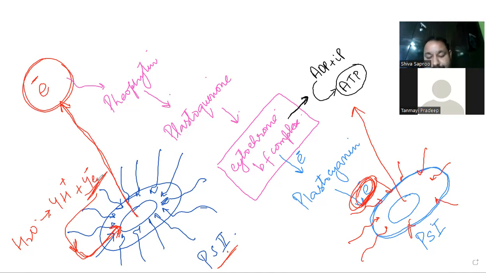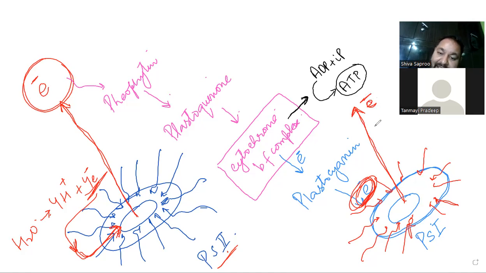Sir, but one question. Here, this electron does not have any energy or charge. So how can it replace that electron which had energy? Because the energy is coming from the sun. This PS2 has energy coming from the sun, and that energy is making the electron excite.